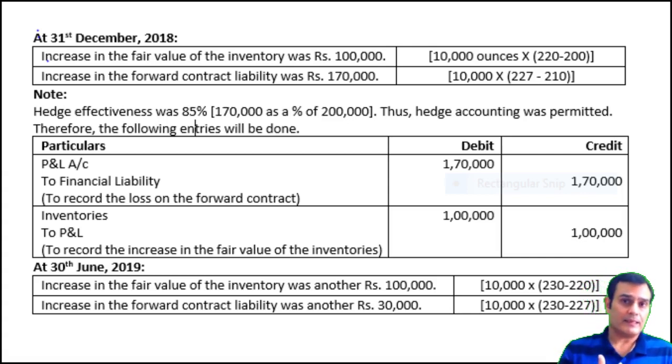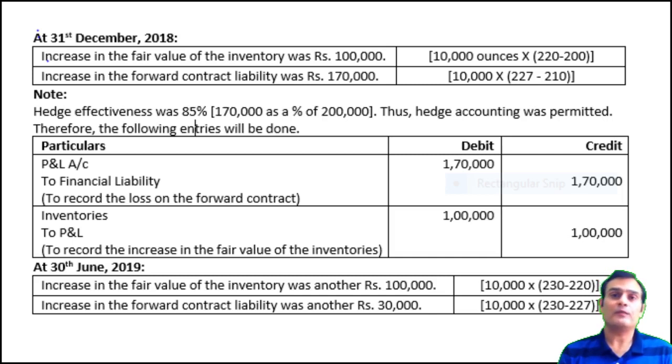Now the same exercise is going to be repeated on the settlement date, that is on 30th June. And we can see that the valuation of the inventory further increased from 220 to 230. So there has been an increase in the inventory at the rate of 10 rupees per ounce. So we're going to put another entry, and that is inventory account debit to profit and loss account.